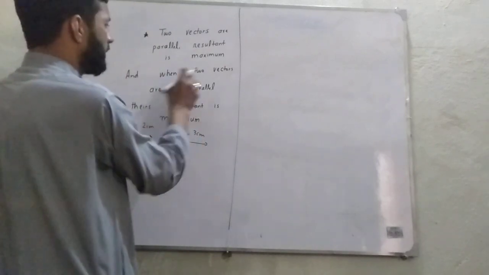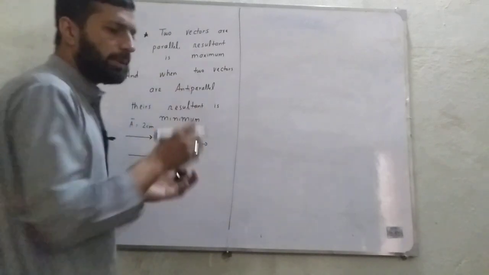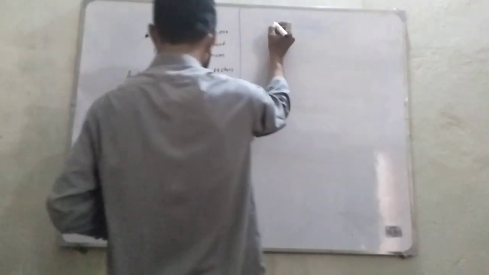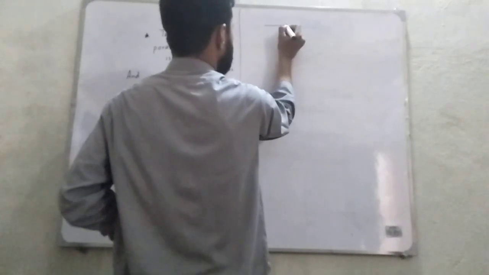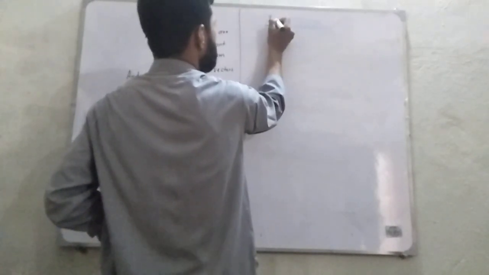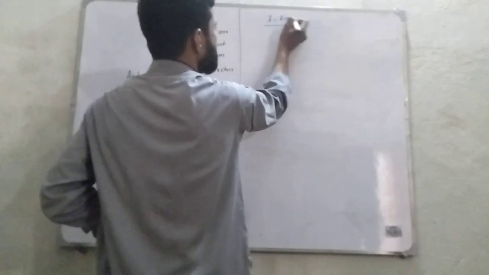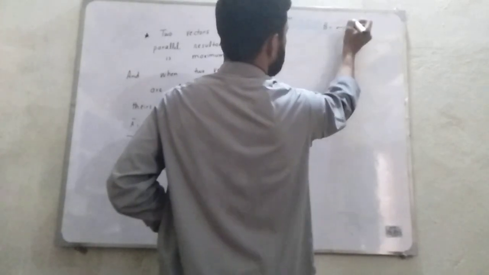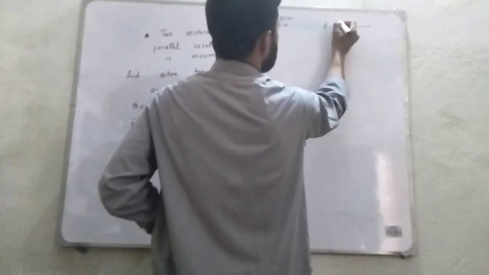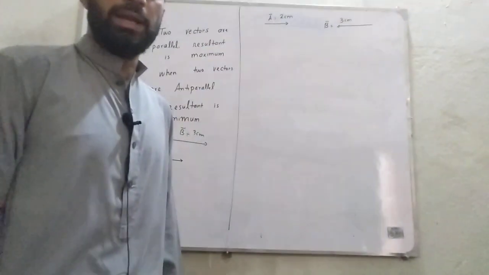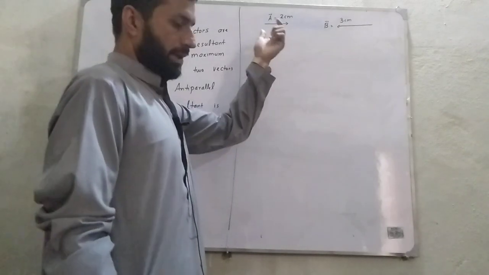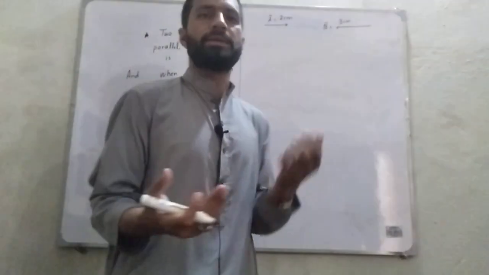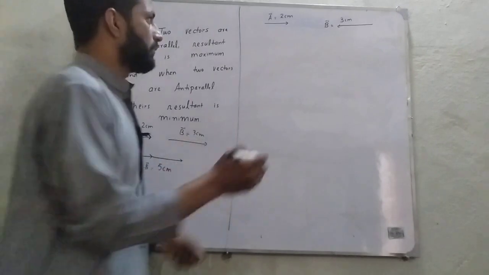And second, when two vectors are anti-parallel, their resultant will be minimum. Let's take that same example, but in this case we take the vectors as anti-parallel. A is equal to 2 centimeter and B is equal to 3 centimeter. Now these two are anti-parallel. So how will I add? I will add as I have added here by the head to tail rule.